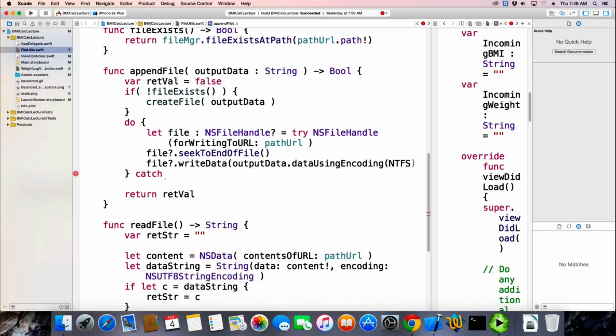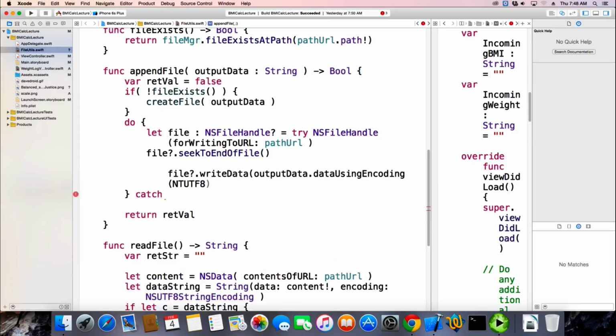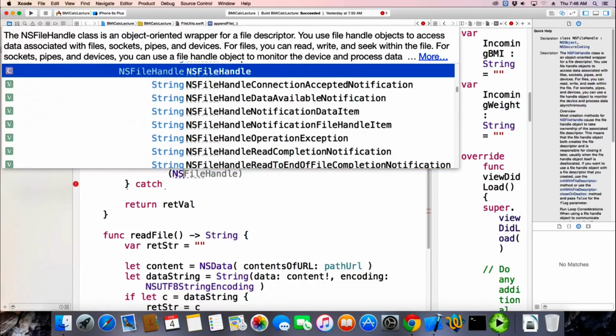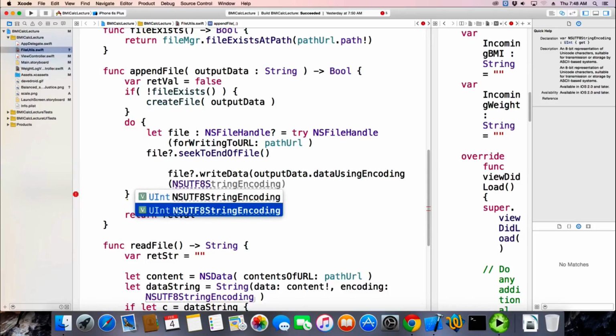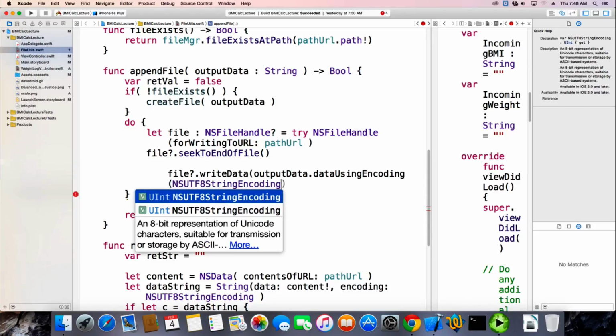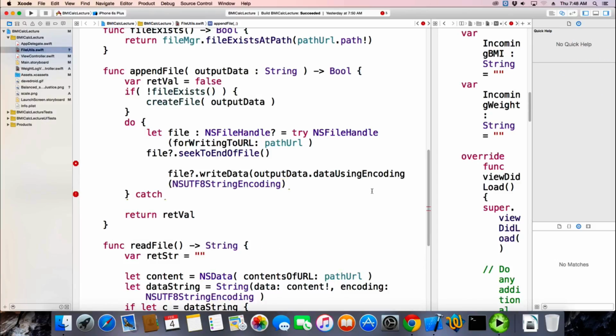NSUTF8StringEncoding. I don't know why it doesn't give me the suggestion until I type 5 characters. Then you think it would come up a little faster than that. Even Windows. I know, come on.